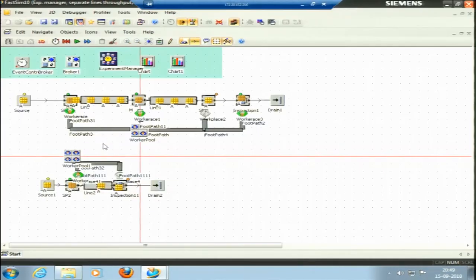Then we can do cost analysis as well. If we employ another worker, what is the wage of that worker and what is the overall throughput? What is the increase in the throughput? If the profit that we obtain from the increased throughput by employing the additional worker is lesser than the wage that has to be paid to the worker, we can just deny this decision. So, these are certain experiments and simulations that we can do.